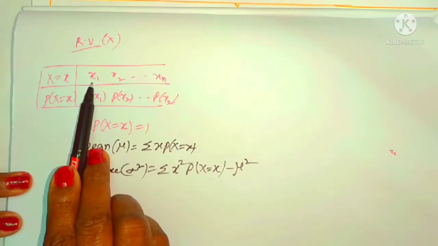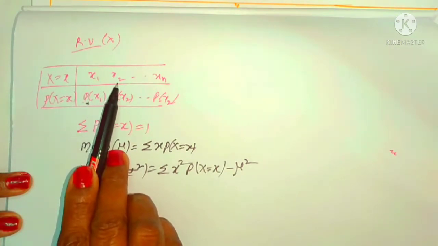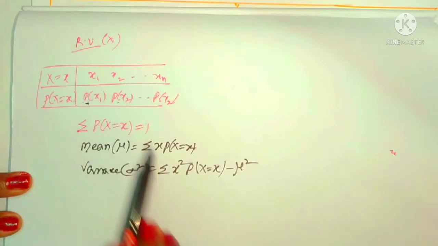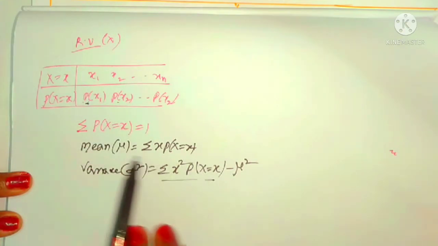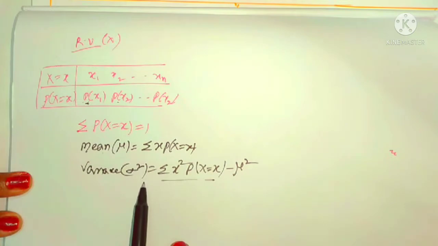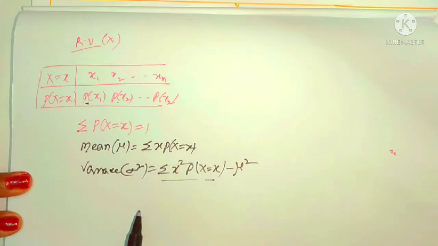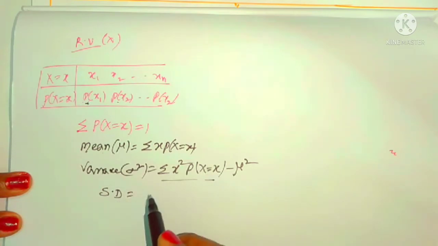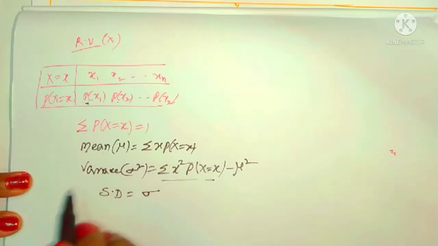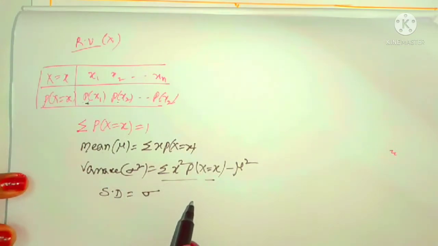You take x1 square into P(x1) plus x2 square into P(x2), and like this we collect the result. After finding mu, you substitute whatever value you got in place of mu. That is the variance. The positive square root of the variance is known as the standard deviation, called SD. Sigma means the square root of the variance, and that too the positive square root.